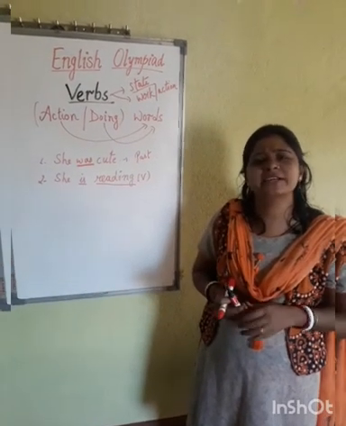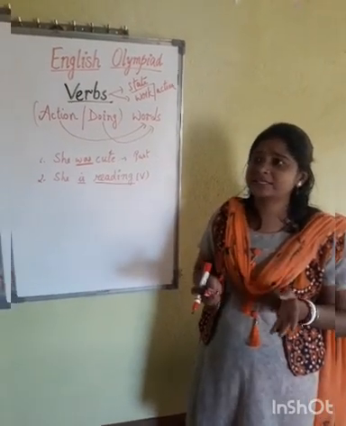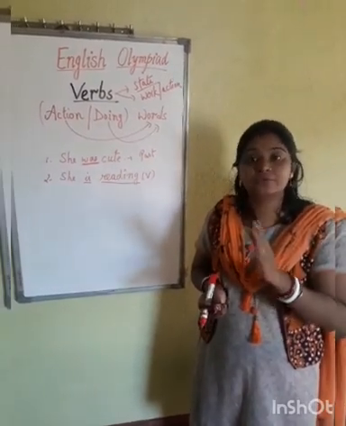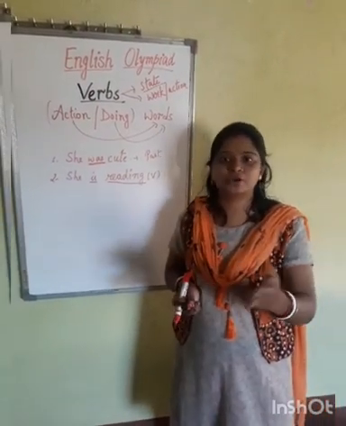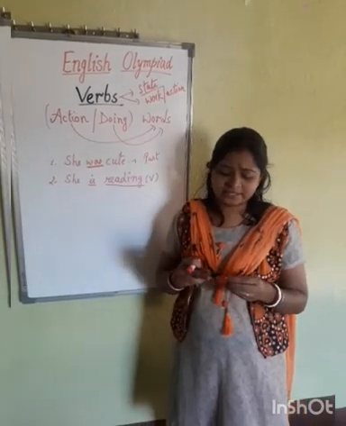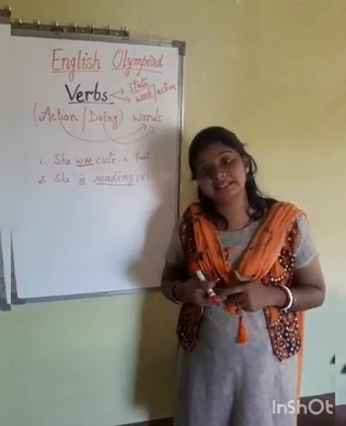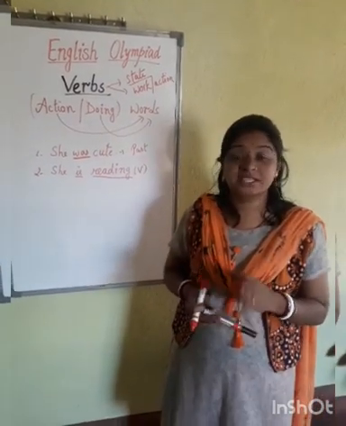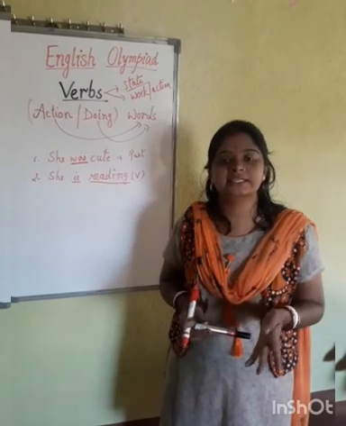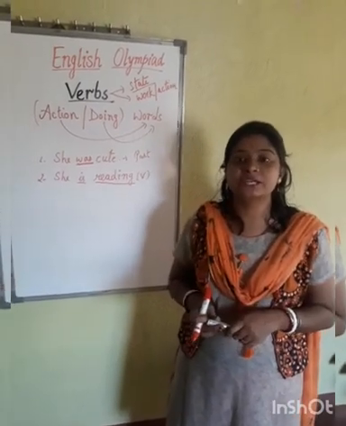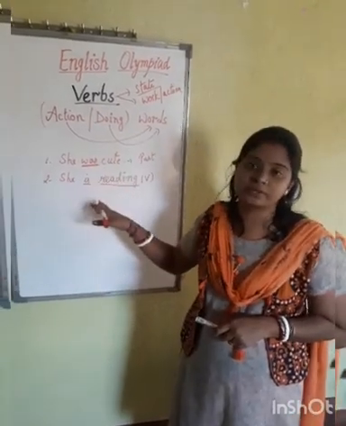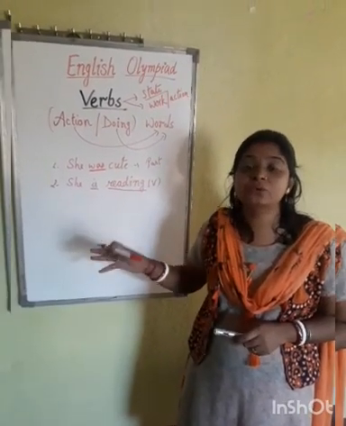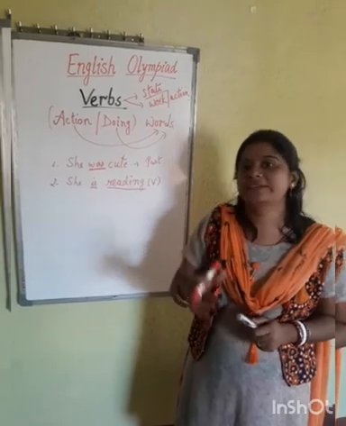Otherwise you cannot identify any sentence. What do I say? This is one of the main functions of verbs, that they tell you whether the sentence is in present, past or future. Because you cannot understand the tense of any sentence by seeing the subject and object of it. Because subject and object, they do not decide the tense. They cannot tell you which tense it is. You have to just see the verbs. Okay, helping verbs, mainly the helping verbs, they tell you the correct tense of any sentence.